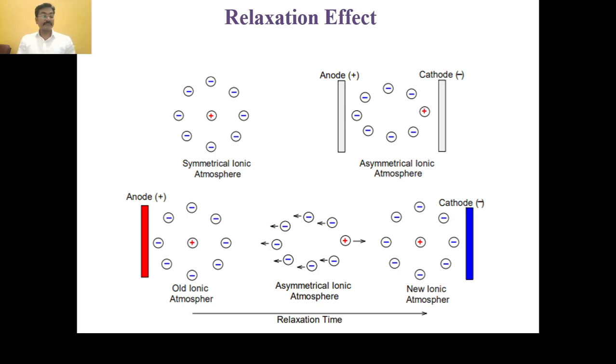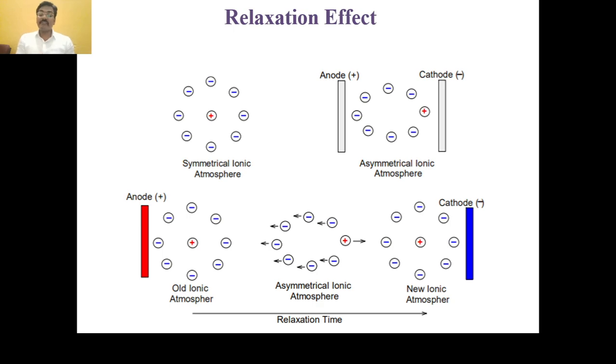Here in this case, it shows that to form a new atmosphere, when the old ionic atmosphere is dispersed, it takes a certain amount of time, and therefore the mobility of ions decreases.